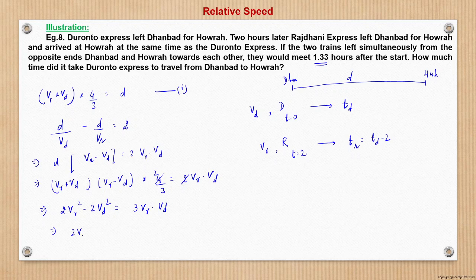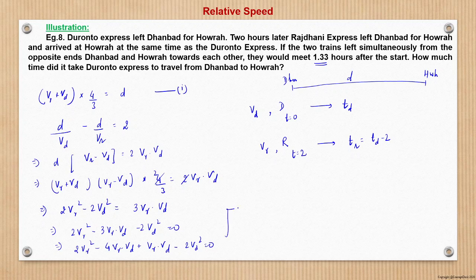So this becomes 2 Vr square minus 3 Vr Vd minus 2 Vd square is equal to 0. Now this is a quadratic equation. This we will solve here. 2 Vr square minus 4 Vr into Vd plus Vr into Vd minus 2 Vd square is equal to 0.